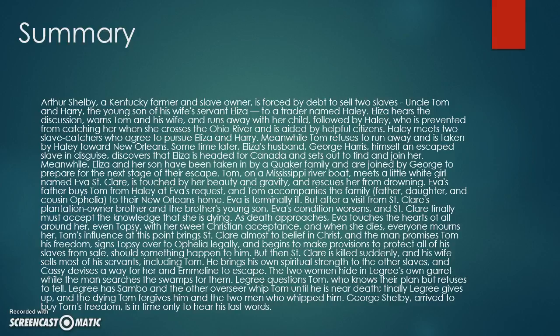So the summary. Arthur Shelby, a Kentucky farmer and slave owner, is forced by debt to sell two slaves, Uncle Tom and Harry, the young son of his wife's servant Eliza, to a trader named Haley. Eliza hears the discussion, warns Tom and his wife, and runs away with her child, followed by Haley, who is prevented from catching her when she crosses the Ohio River and is aided by helpful citizens.